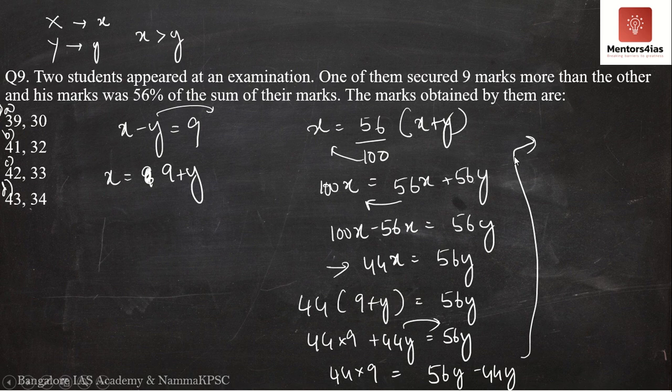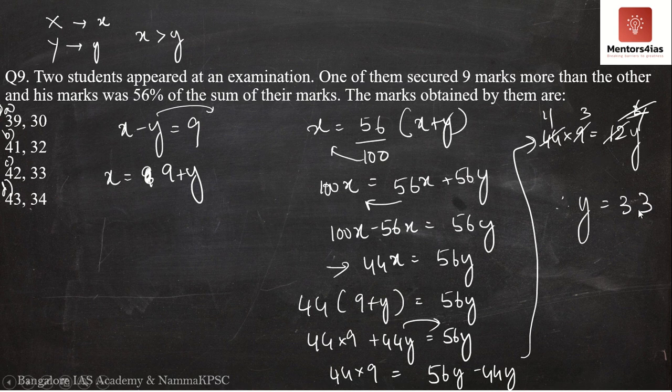I'll write this over here. 44 into 9 remains as it is. 56 minus 44 is 12, so we have 12y. 3 4s are 12, 3 3s are 9, 4 11s are 44. Therefore, y is what? 11 into 3, it is 33 marks.